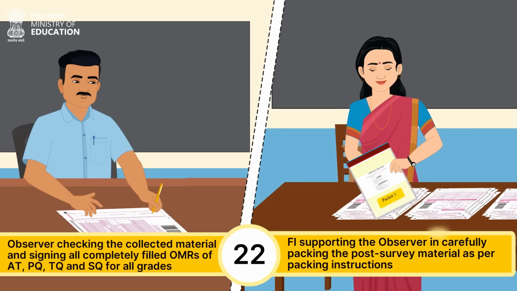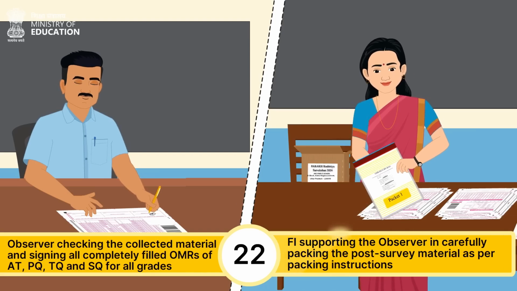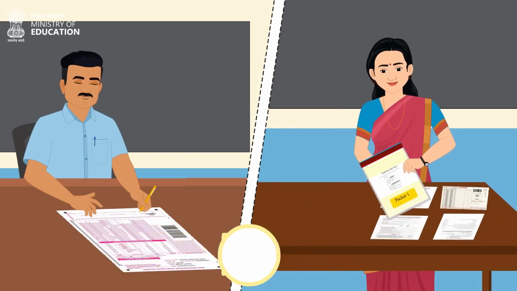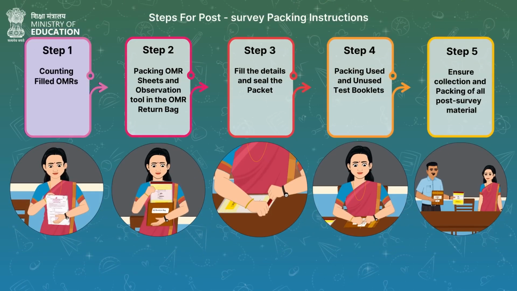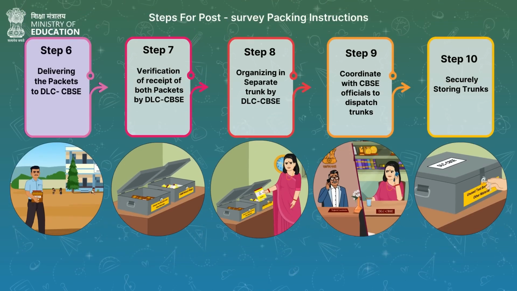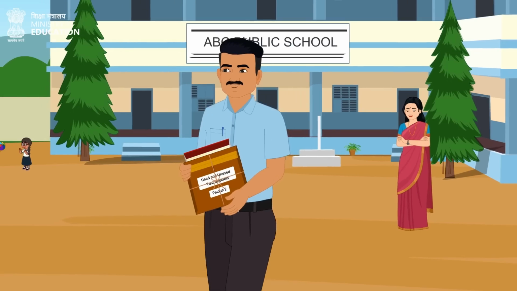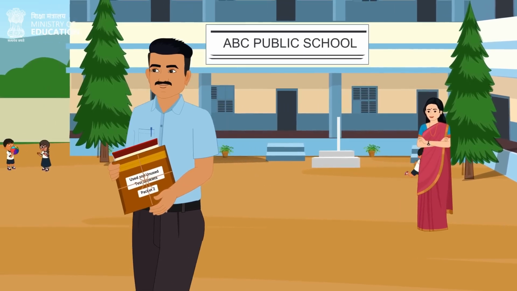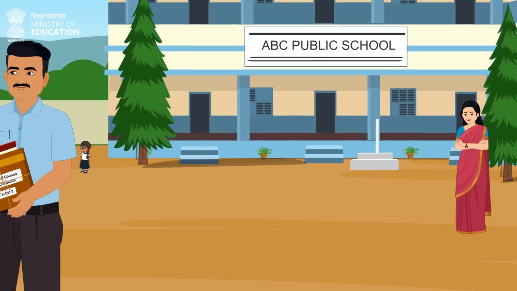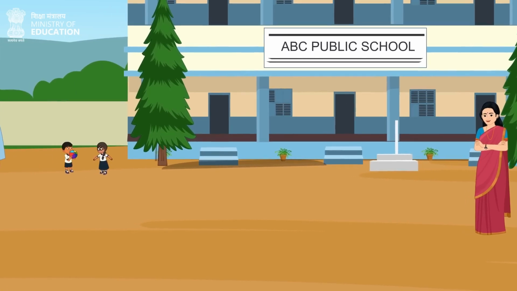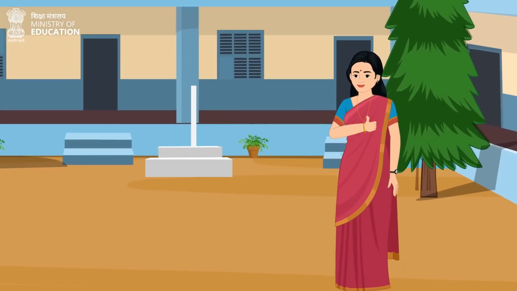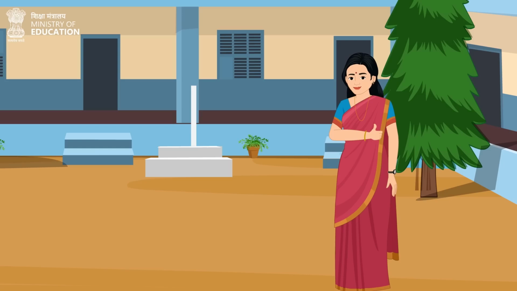Finally, the FI needs to support the observer in carefully packing the post-survey material as per packing instructions. For detailed packing instructions, refer to the post-survey packing instructions video module. The FI will be relieved of his or her duties once the observer leaves the sample school premises along with duly packed survey materials. With this, all responsibilities of an FI will be successfully executed.